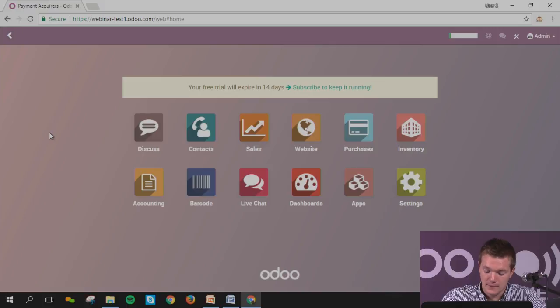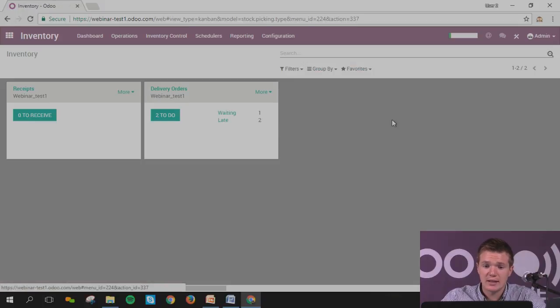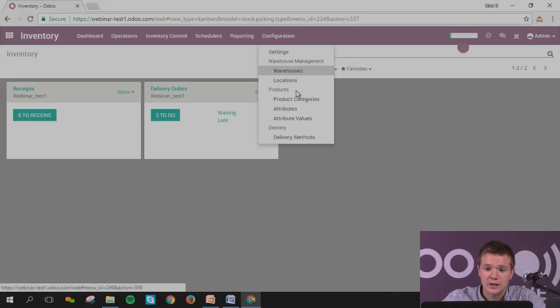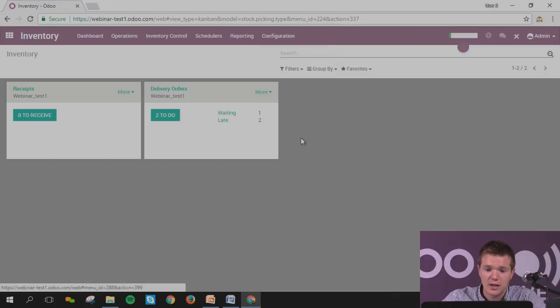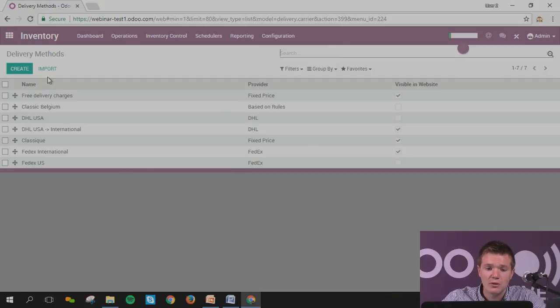Let's go back. The last point that I want to show today, actually there are two. One is linked with the shipper integration, and the next one is linked with the reports. Shipper integration will be directly linked as well with the delivery methods. When you have the delivery methods, you're going to have all the specific delivery methods that you have to ship the goods from your warehouse to your client.